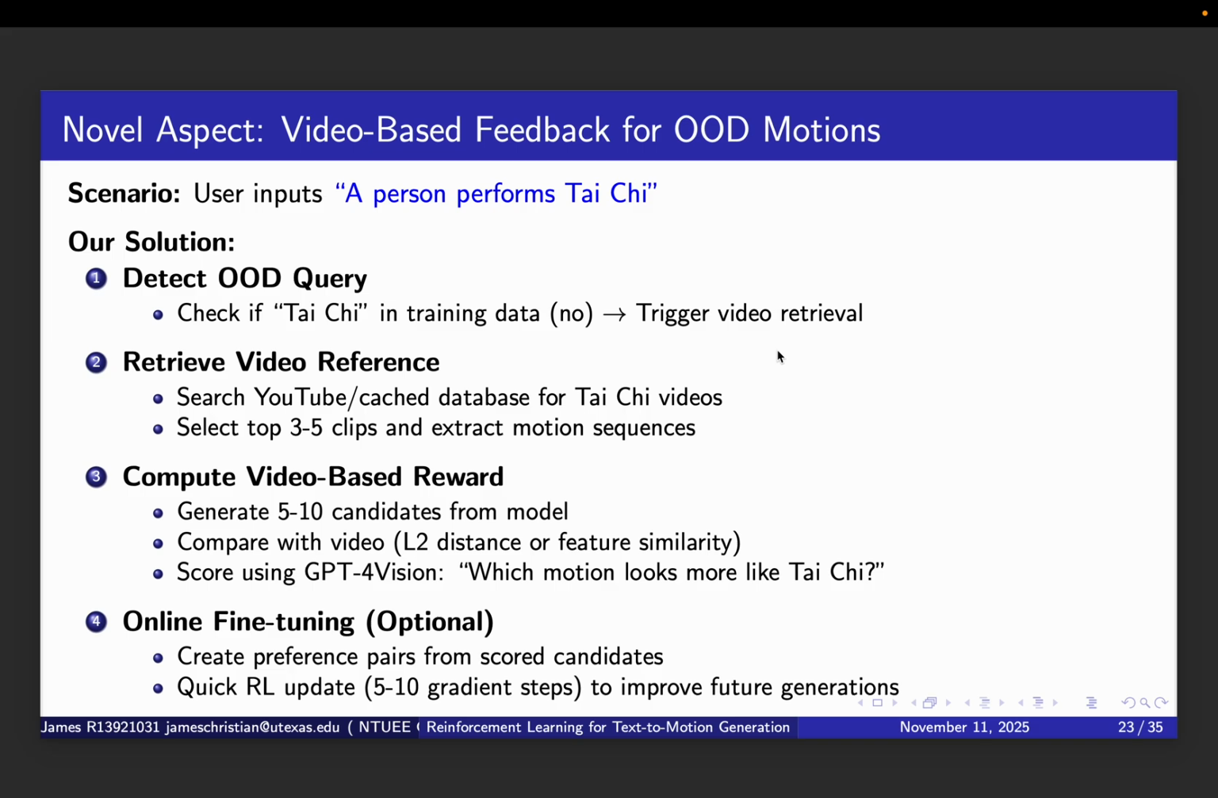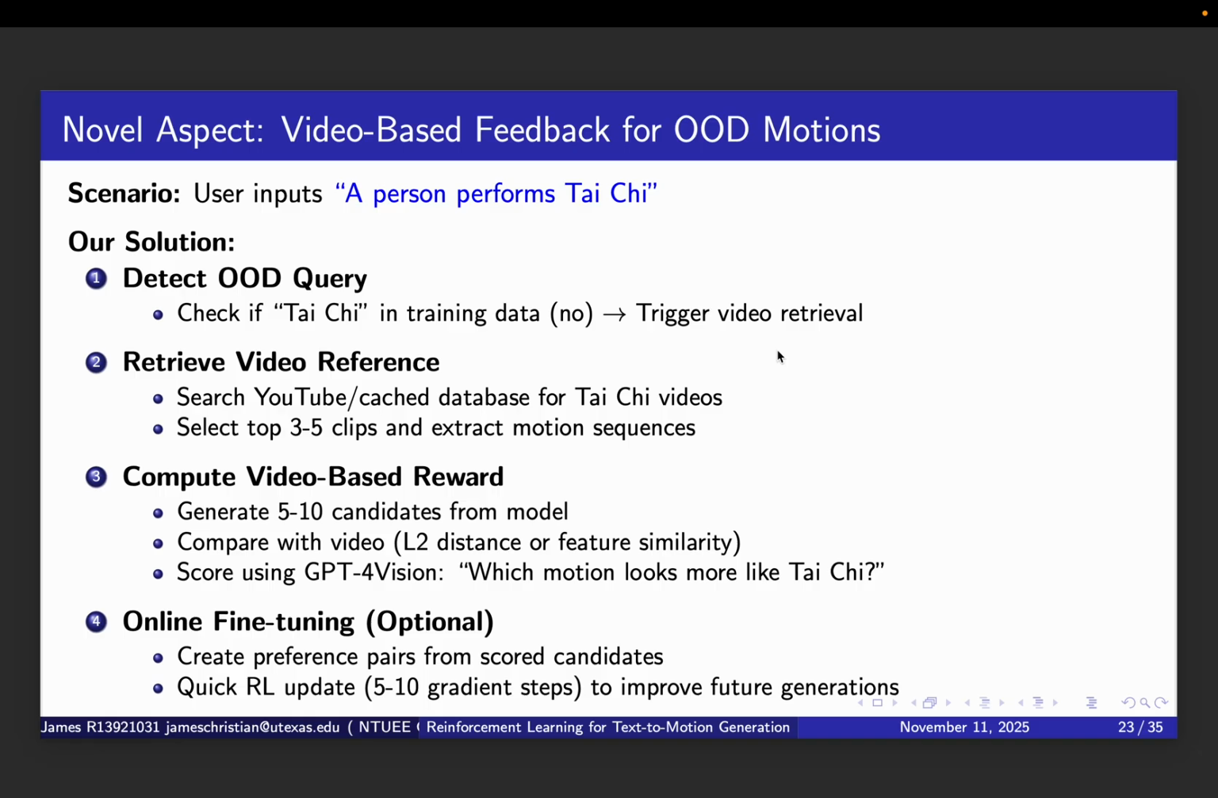Step 1: detect the OOD query. We check if Tai Chi appears anywhere in our training dataset. If it doesn't, we trigger the video retrieval module. Step 2: retrieve video reference. We search YouTube or a cache database for Tai Chi videos. We select the top 3 to 5 representative clips and extract motion sequences using pose estimation.